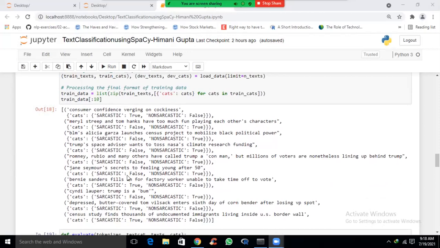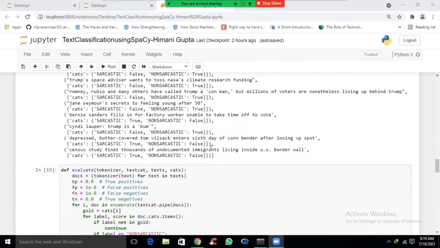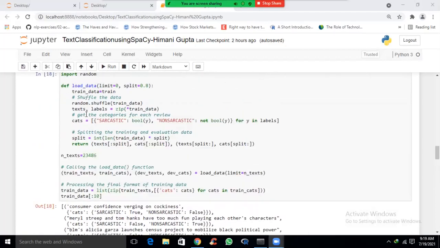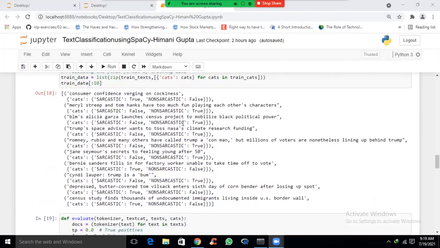As we can see here, this cats variable contains the values for the sarcastic and non-sarcastic labels. For this particular news, "consumer confidence verging on cockiness", the news is sarcastic, so it is showing true, and it is not non-sarcastic, so it is showing false here. Further, we can see that this particular news is non-sarcastic, so the value here is true. So these sarcastic and non-sarcastic labels are stored in this cats variable.